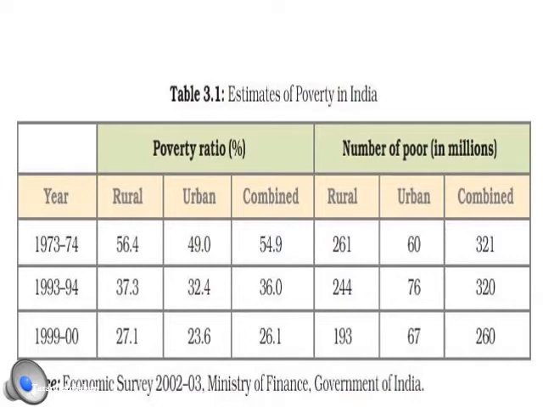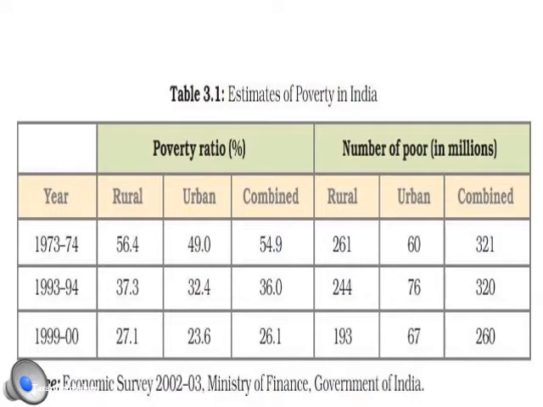So there is a rapid decrease. Then in 1999 it decreased again to 26.1%. If we continue with the same substantial decrease, we will definitely come down to less than 20% in the next few years. This has been said by the Ministry of Finance as per the data given here.